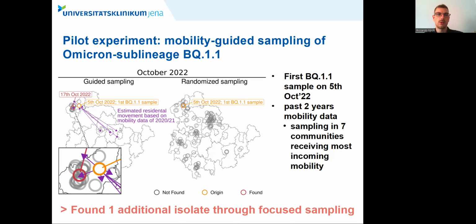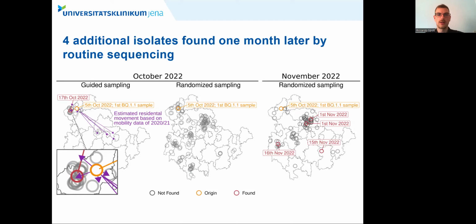Subsequently, we then sampled 1 batch from the 7 Thuringian communities identified this way, and found another BQ11 sample, which was isolated on the 17th of October 2022, here shown by the red circle, in proximity to the originating community. Our randomized sampling of the general surveillance, in contrast, did not find any BQ11 samples in the same period, and only found 4 additional BQ11 samples in the 1-month follow-up period in November 2022.